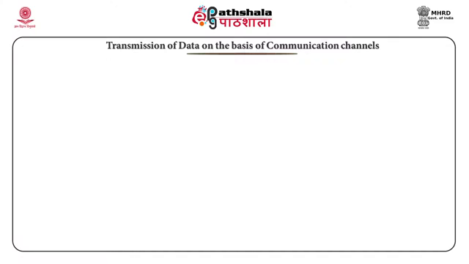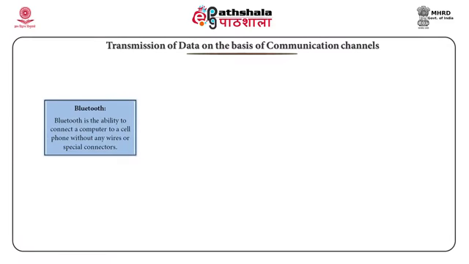Wi-Fi devices and network interface cards act as good communication devices. The different types of communication devices include Bluetooth. Bluetooth is the capacity to connect a computer to a mobile without any wires or special connectors.